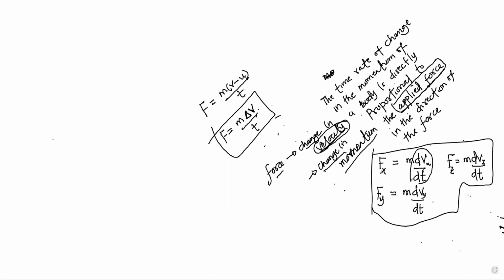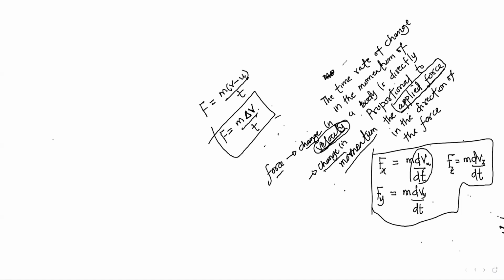Let's see what about the case where mass is also a function of time. In this one I did now, only velocity is a function of time. What does that mean? Only velocity changes with time.